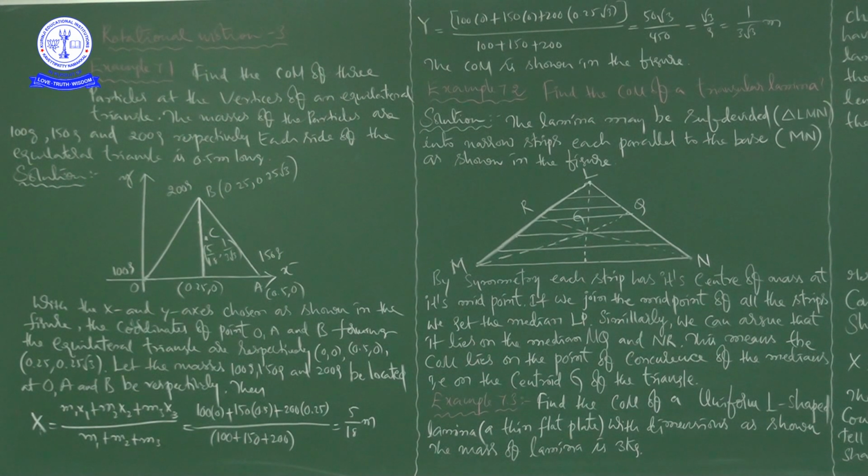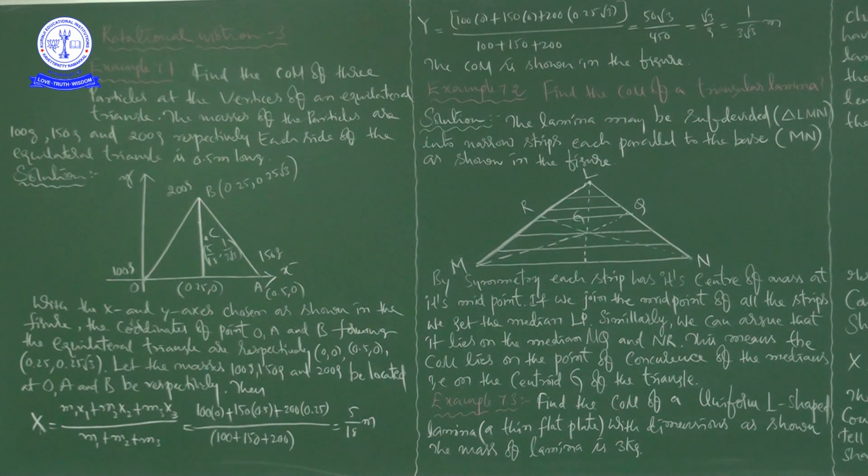0.25 root 3. We can calculate it, that is what? Geometrical picture, and because of equilateral triangle and because of 90 degrees here, and you know what is Pythagorean theorem. By using all these things, we can find the y coordinate of particle B, the particle which is present at one of the vertices of the equilateral triangle, right?